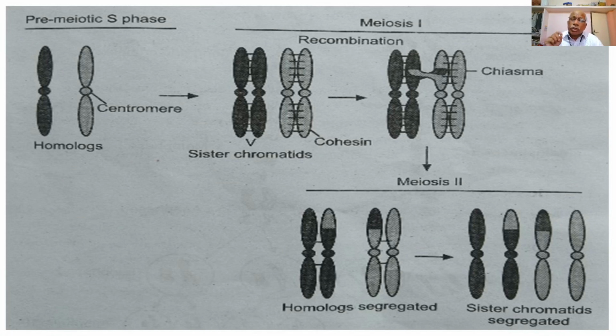So, the process of crossing over takes place during the pachytene stage.